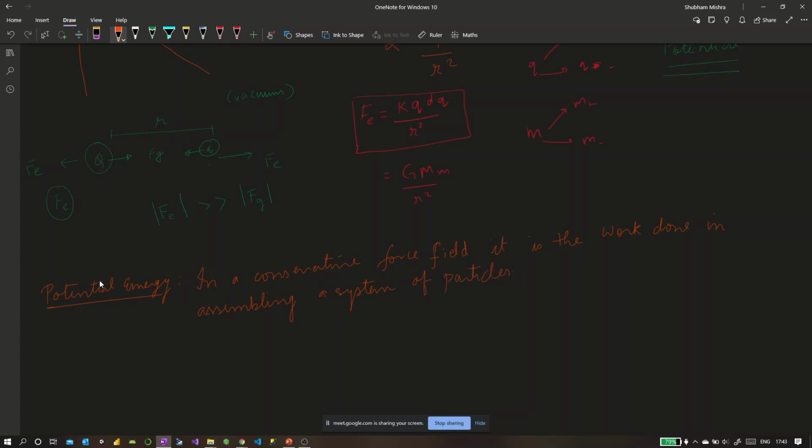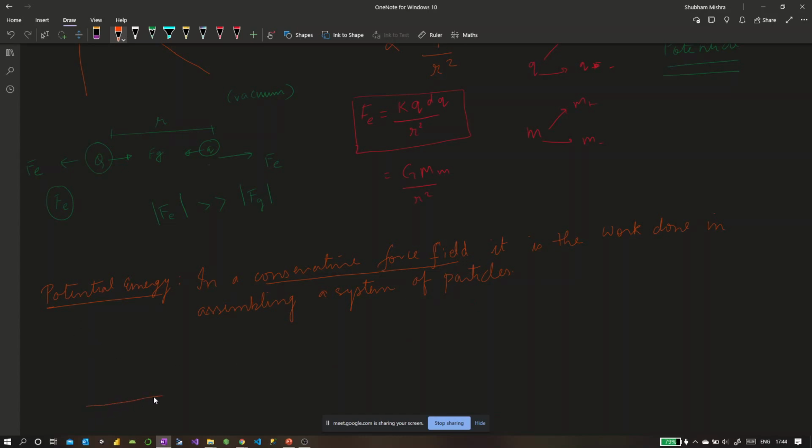What am I talking about? Am I talking about electrostatic potential energy? No, I'm talking about potential energy in general. What is potential energy? When we have a conservative force field, something like gravitational force or an electrostatic force or a spring force, the potential energy is nothing but the work done in assembling a system of particles.